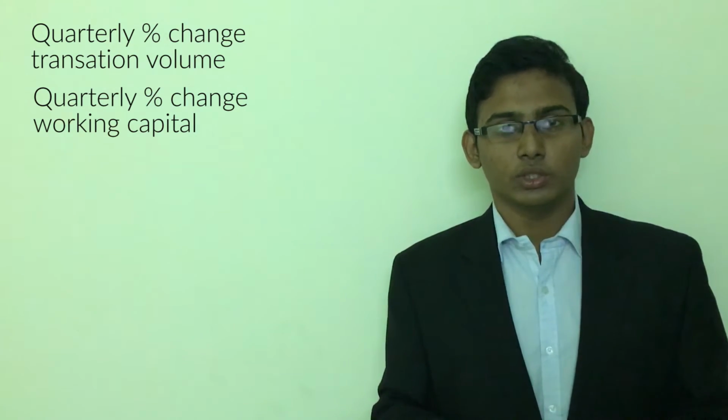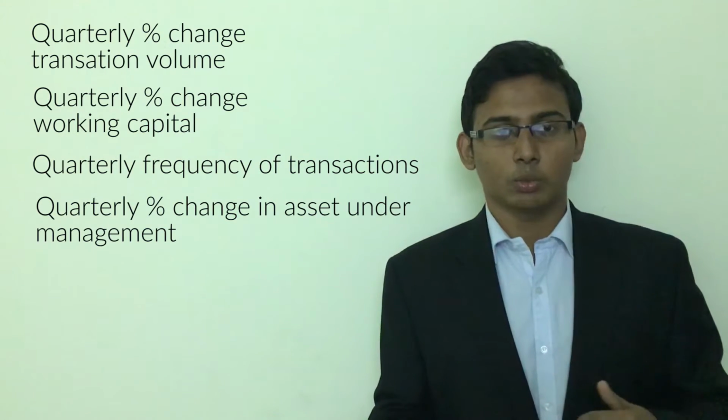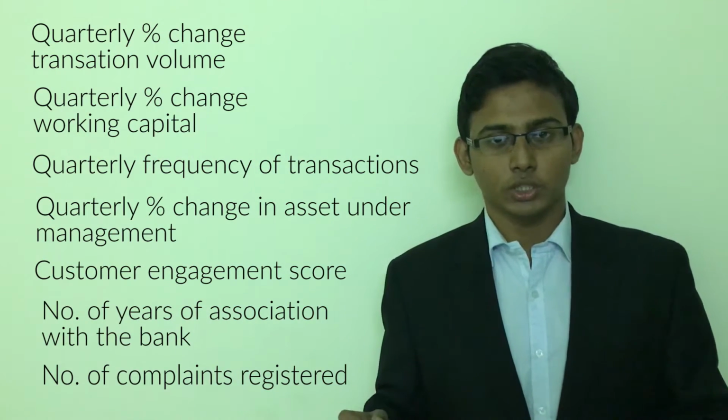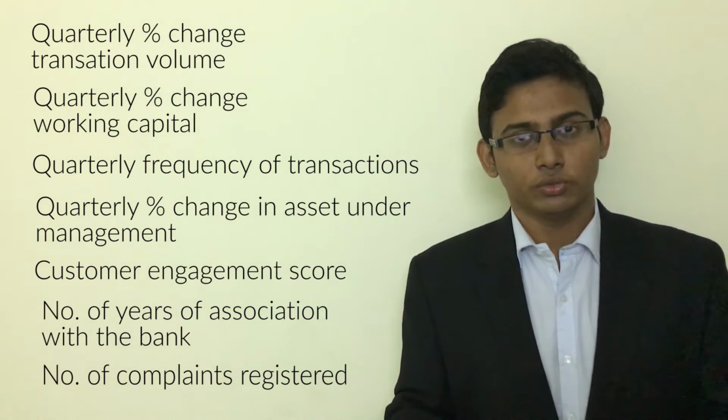Now we will discuss in detail the input parameters of the neural network. We will collect the data from the bank database, then we will pre-process the data and feed it into the input parameters of the network to train the network. The proposed parameters are quarterly change in transaction volume in percentage, quarterly change in working capital amount in percentage, quarterly frequency of transactions, quarterly change in asset under management in percentage, customer engagement score, number of years of association with the bank, and number of complaints registered. These are the 7 input parameters that we are going to feed the neural network during training.